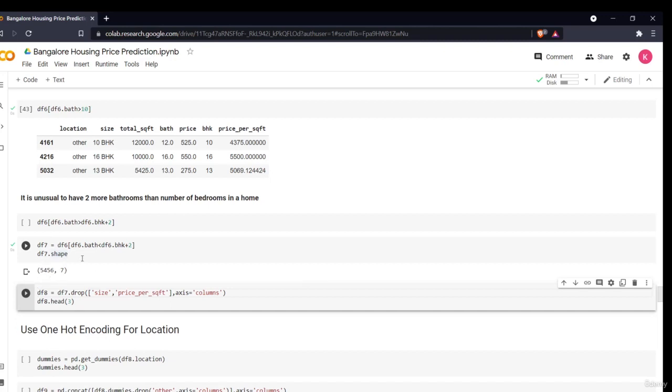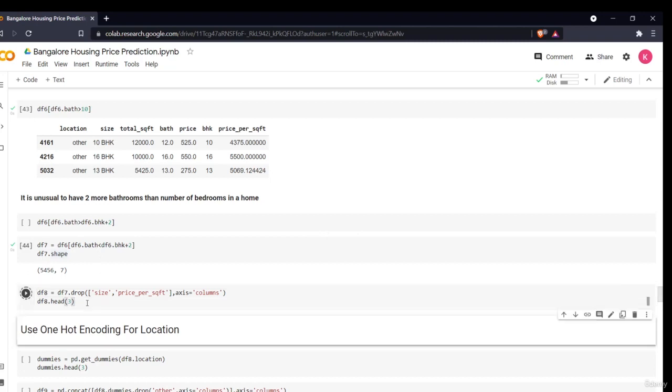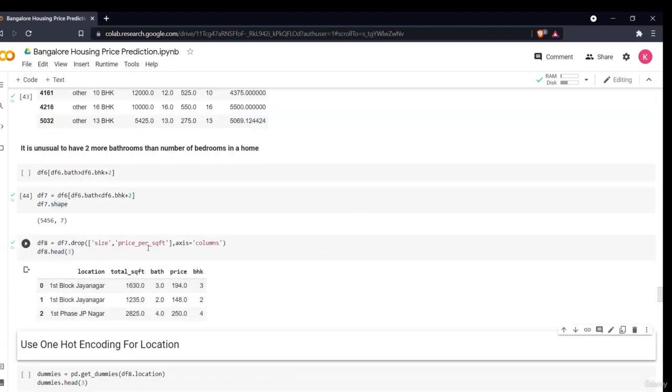I am taking only those rows which are having the bathroom count less than the total bedroom number. That means if a house is having 3 bedrooms, the bathrooms are either 3 or less than 3. I am taking only that data set. Then I am dropping my size and price per square foot because they are no longer required. I have already done all my feature engineering techniques.